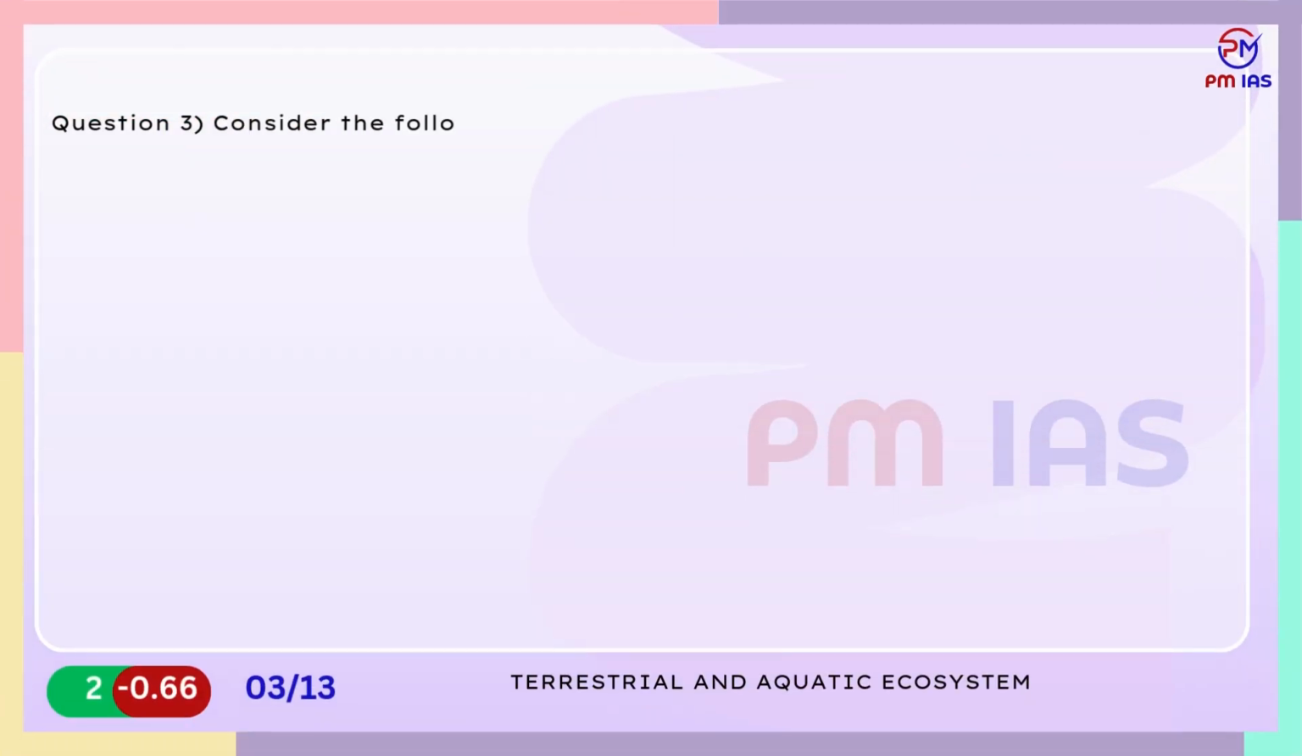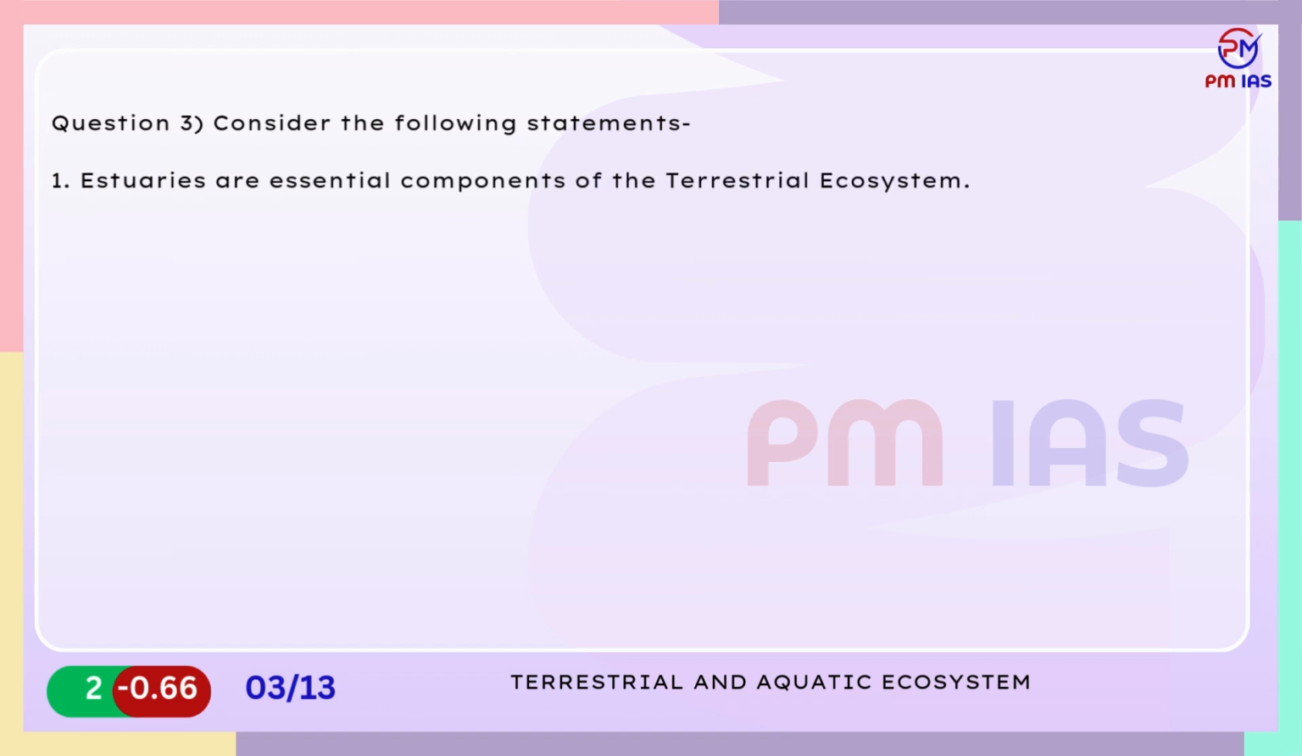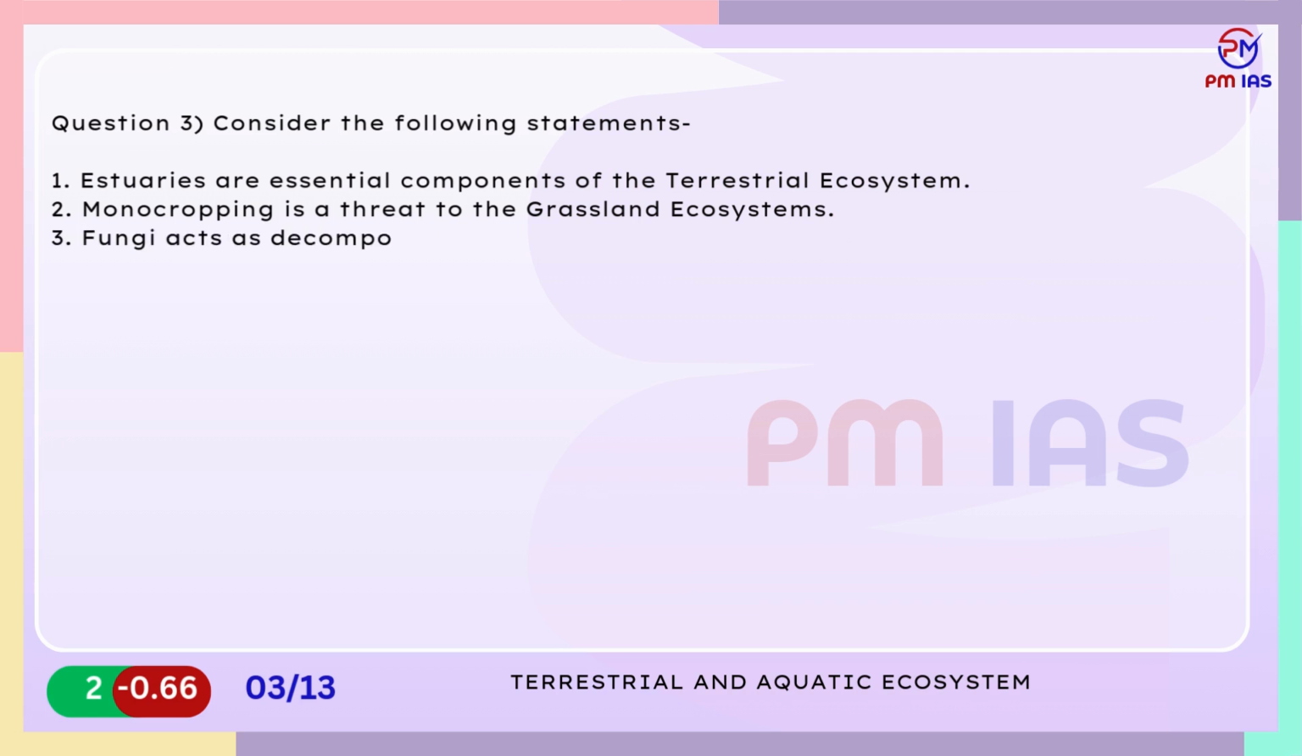Question 3. Consider the following statements. 1. Estuaries are essential components of the terrestrial ecosystem. 2. Monocropping is a threat to the grassland ecosystems. 3. Fungi acts as decomposers in aquatic environments. Which of the statements given above are correct?